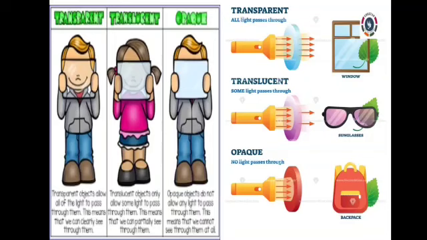So the wooden door is known as an opaque object. It does not allow light to pass through it, so we can't see the person standing behind the door.